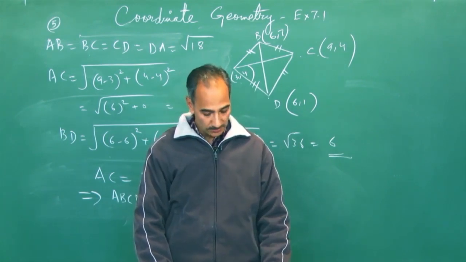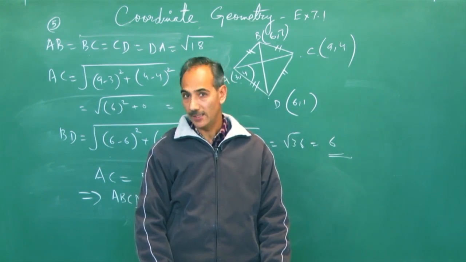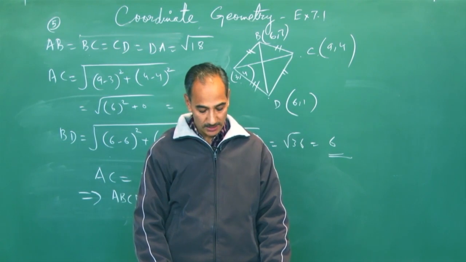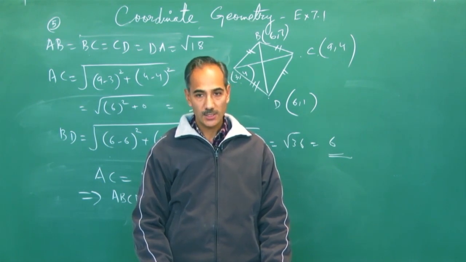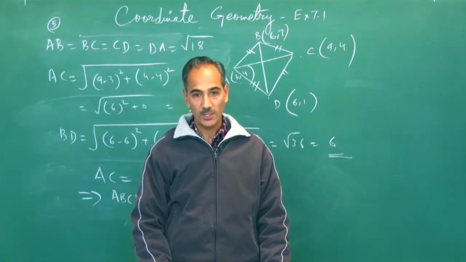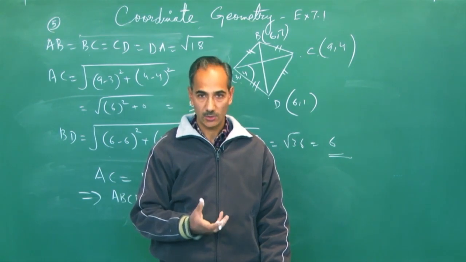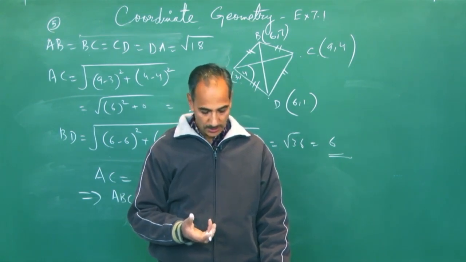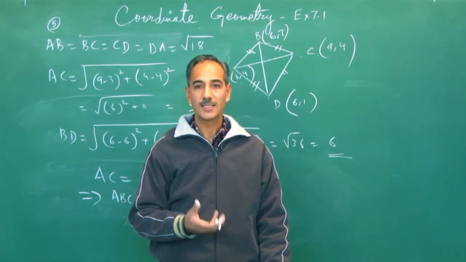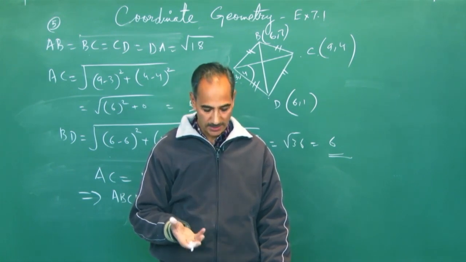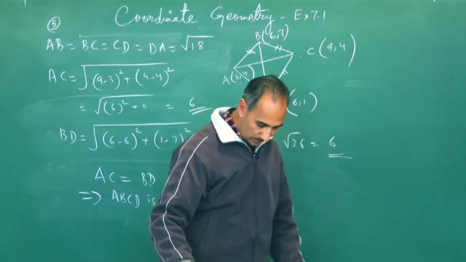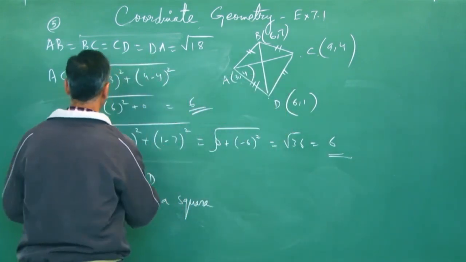Sixth is also on the same lines, but we have to name the type of the quadrilateral formed, if any. So what does it say? Name the type of the quadrilateral formed, if any, by the following points and give reasons for your answer. Let me take one part of it. See if these 4 points form a quadrilateral or not. And if they form a quadrilateral, tell us the type. Is it a square? Is it a rhombus? Is it a parallelogram? Is it a rectangle? So let's try one part.